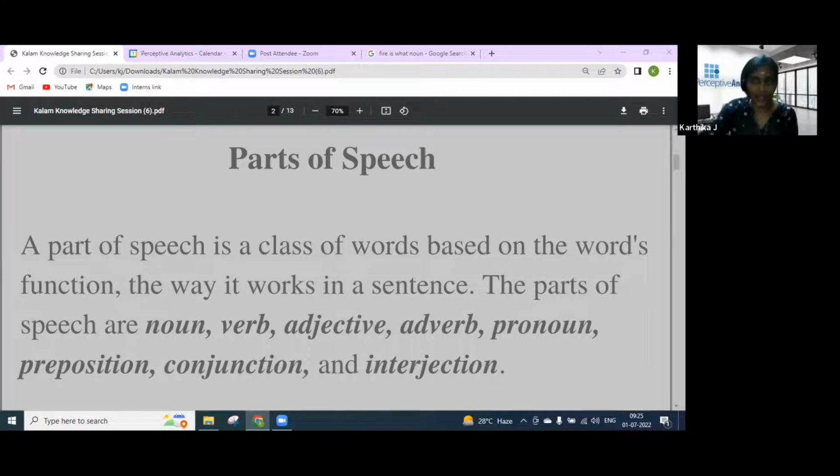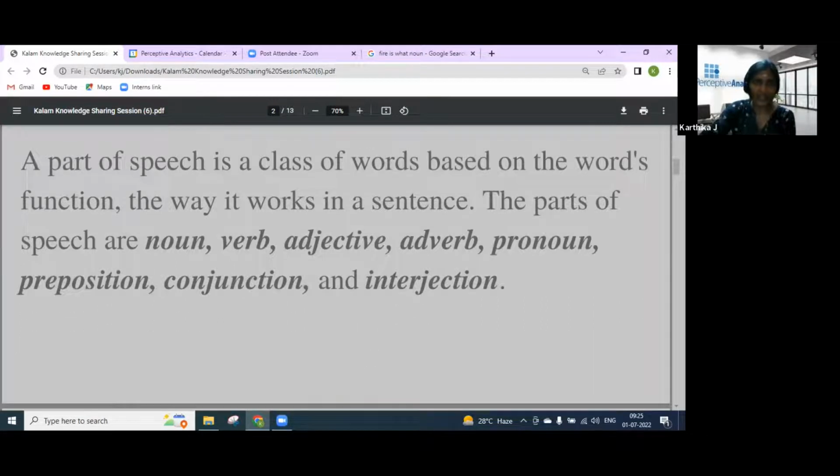So today, I'm going to talk about the parts of speech. Parts of speech is nothing but a class of word based on the word's function, so the way it works in the sentence. Some of the parts of speech are noun, verb, adjective, adverb, pronoun, preposition, conjunction, and interjection. Today I am specifically going to talk about the noun.